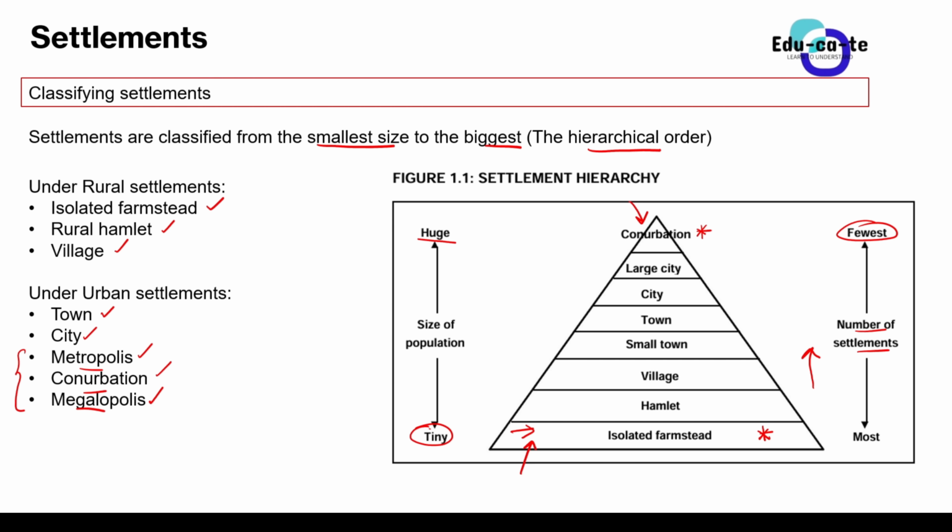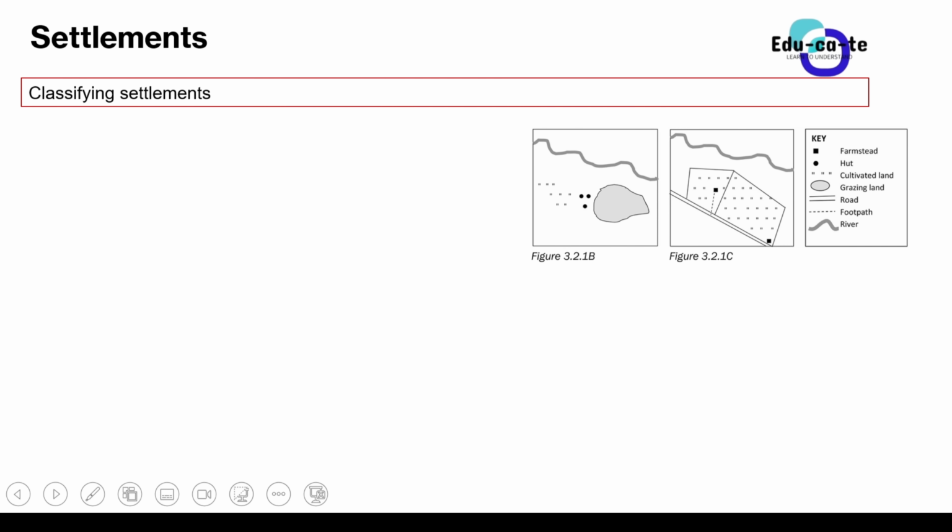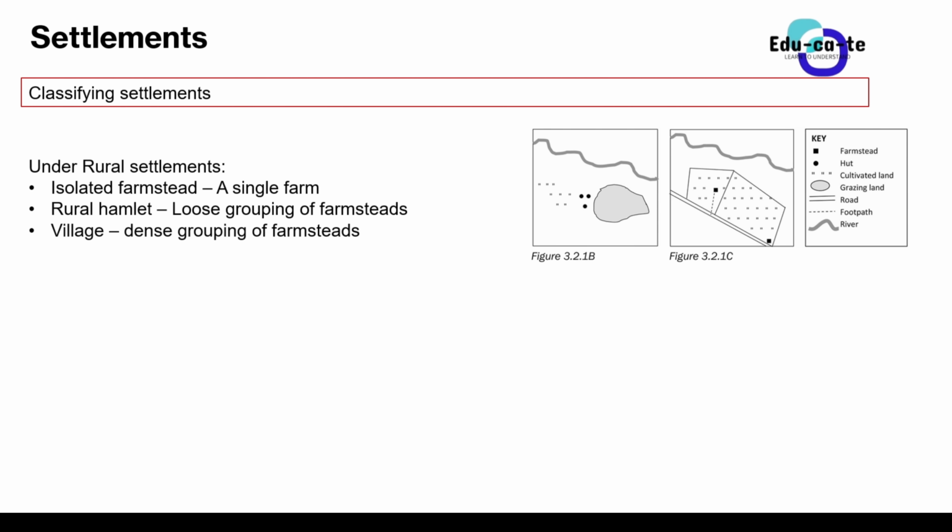Now basically, as we go on, we can look at what an isolated farmstead is, what a rural hamlet is, and whatnot. So under the rural settlements, let's look at an isolated farmstead. We define an isolated farmstead as just a single farm. Look at this key carefully in the diagram given. This block here that is shaded represents a farmstead. It is just a single farm.